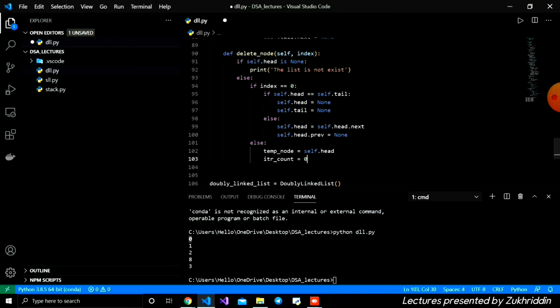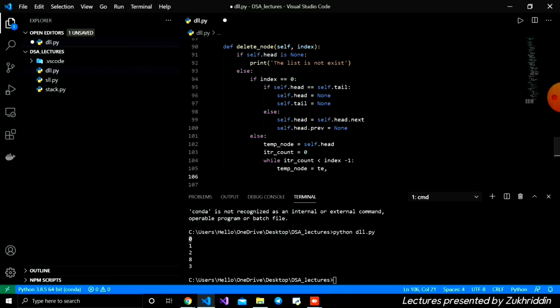Then I'm iterating using a while loop, whenever the iteration count is less than index minus 1. Inside, we write temp node is equal to temp node.next, and then I increment our iteration count by 1.